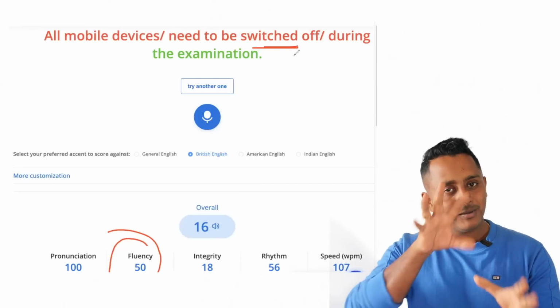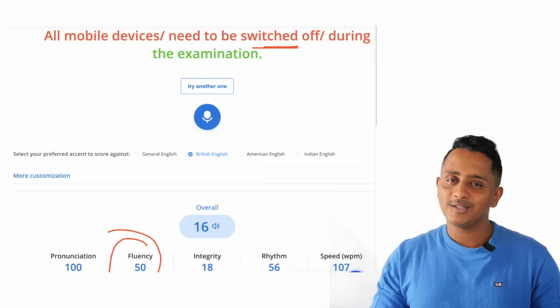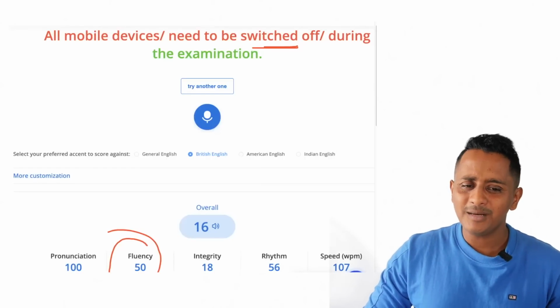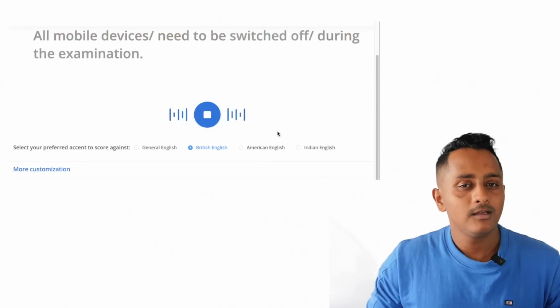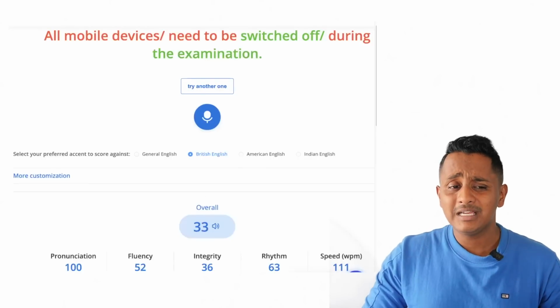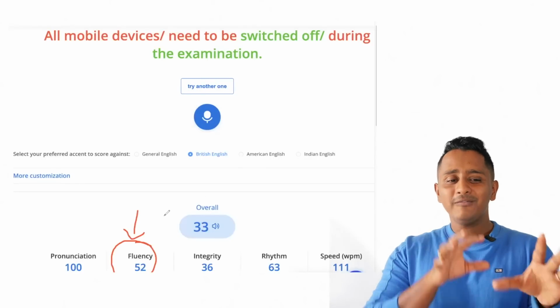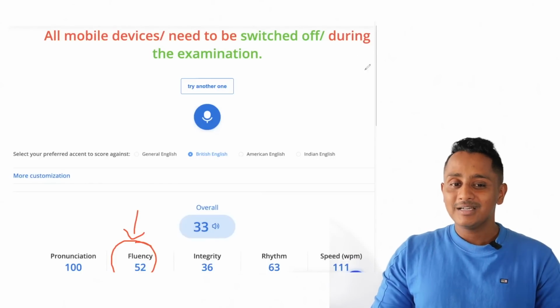The point is when you speak from the middle and all, it will not be so intelligent like us to identify, oh, he's speaking from the middle. It may not know. I mean, if I speak again, probably it may detect. We will just try it one more time. Switched off during the examination. So you see, we spoke twice. Fluency is coming as 52.